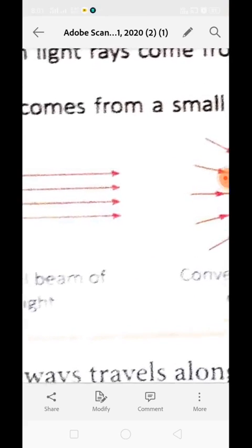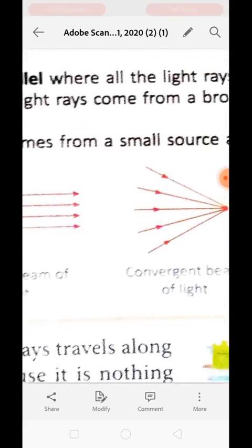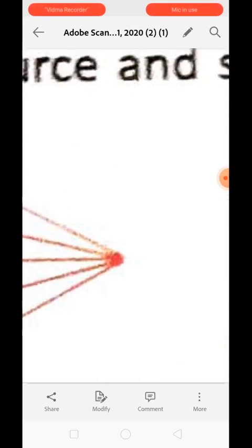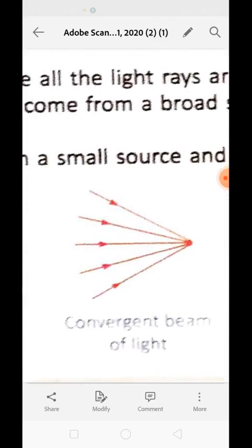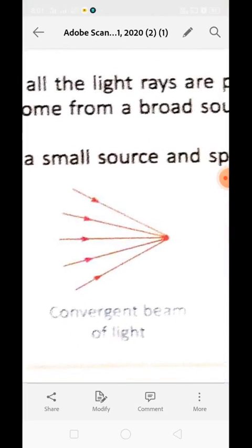You can see these are the broad source from where the light is coming, and they are meeting at a point. You can see they are meeting at a point. This type of light is known as convergent light. The arrow over here is showing the direction of movement of light.